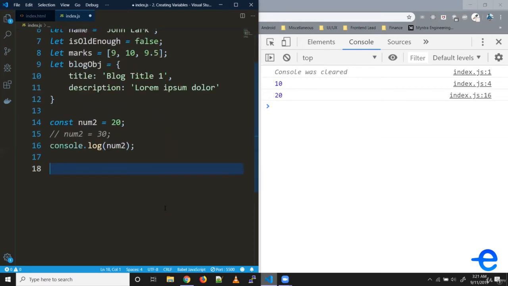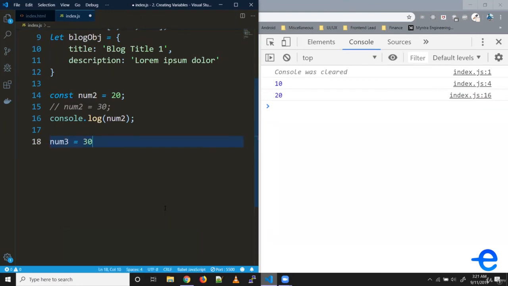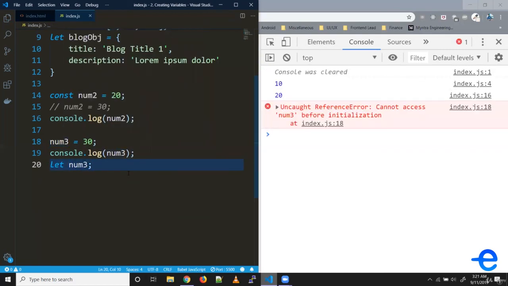So if you remember hoisting, let's say num3 is equal to 30, console.log num3, and say var num3. So this was possible earlier when you use var. This concept is called hoisting. But if you change it to let, this is not possible. It says cannot access num3 before initialization. So let and const do not allow hoisting.